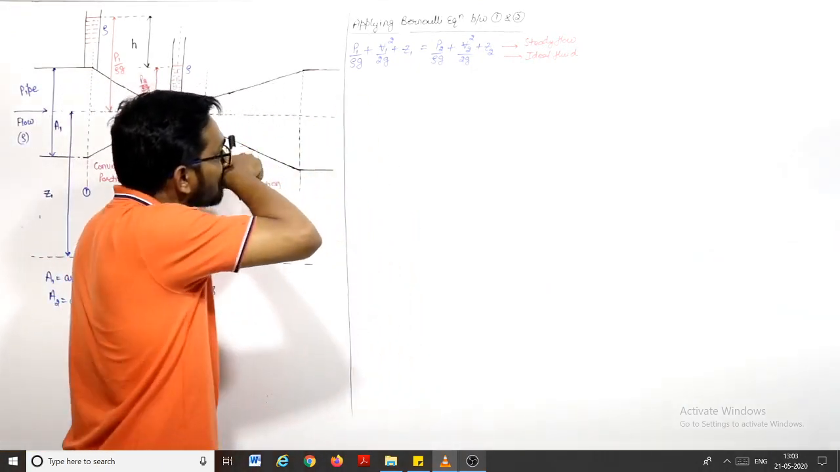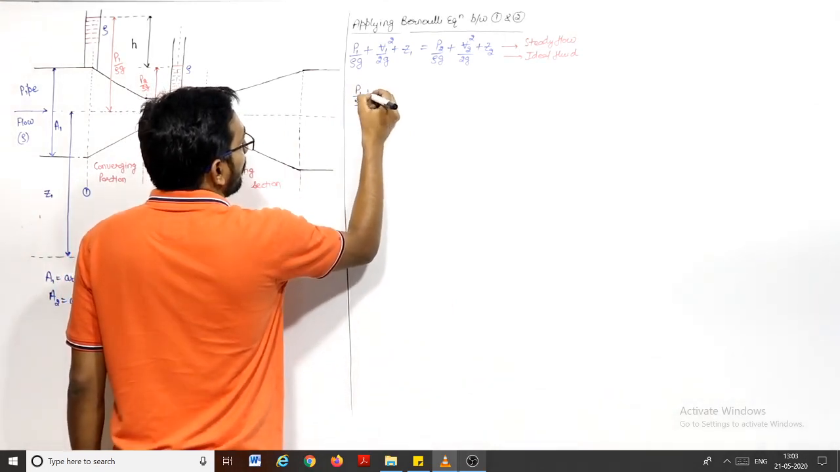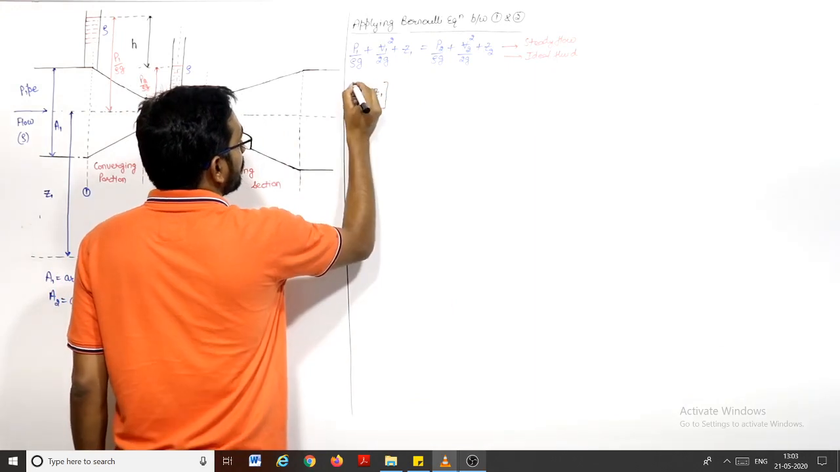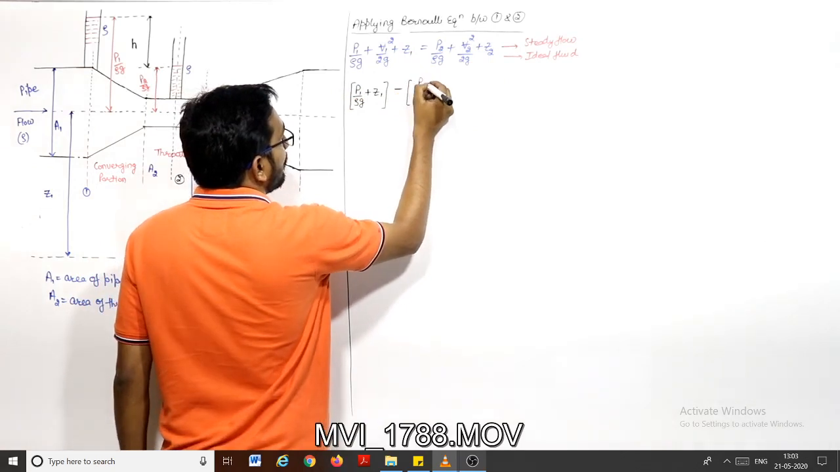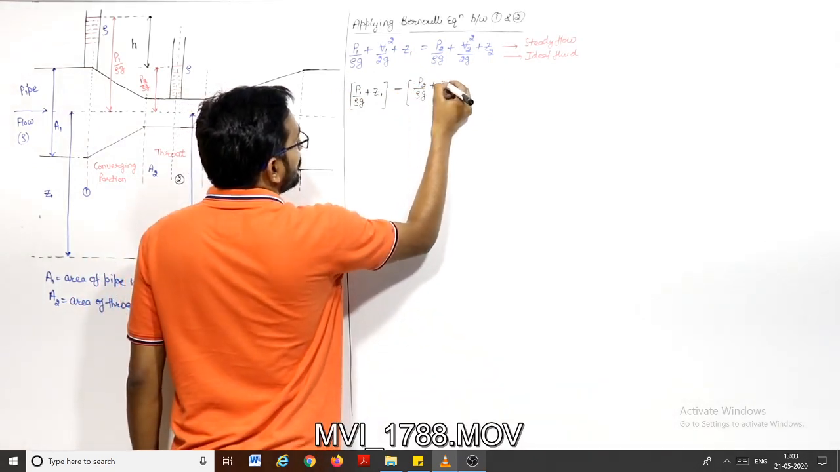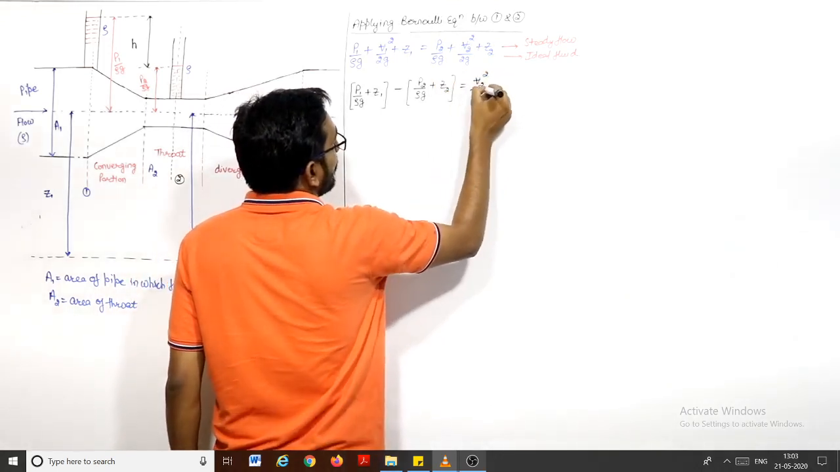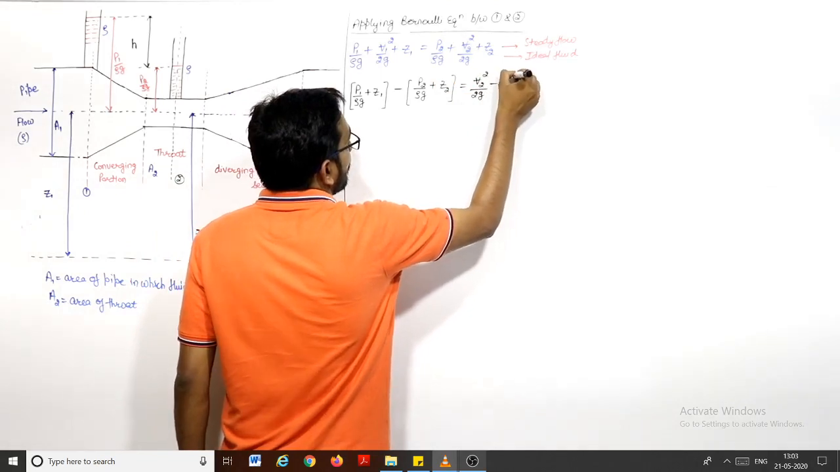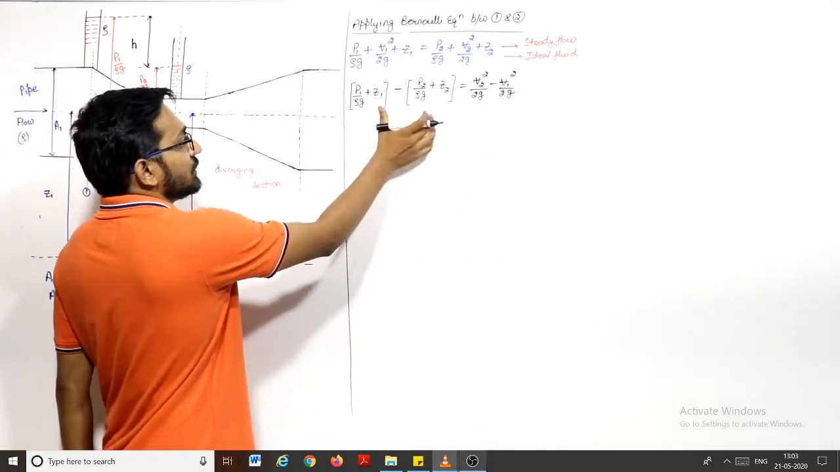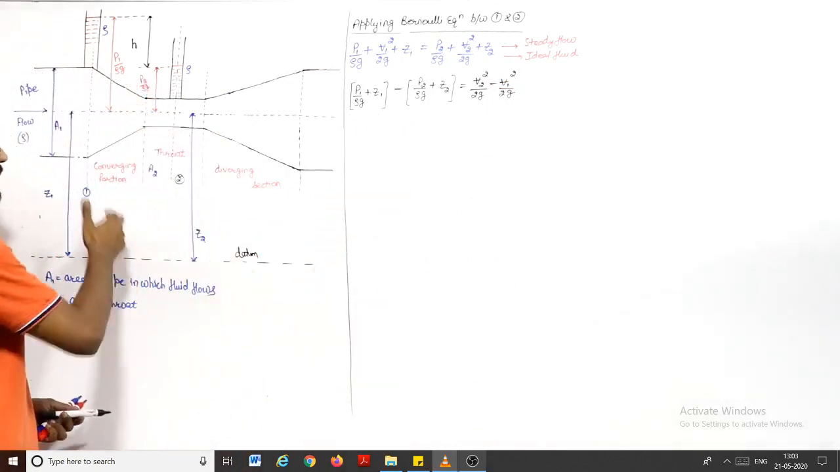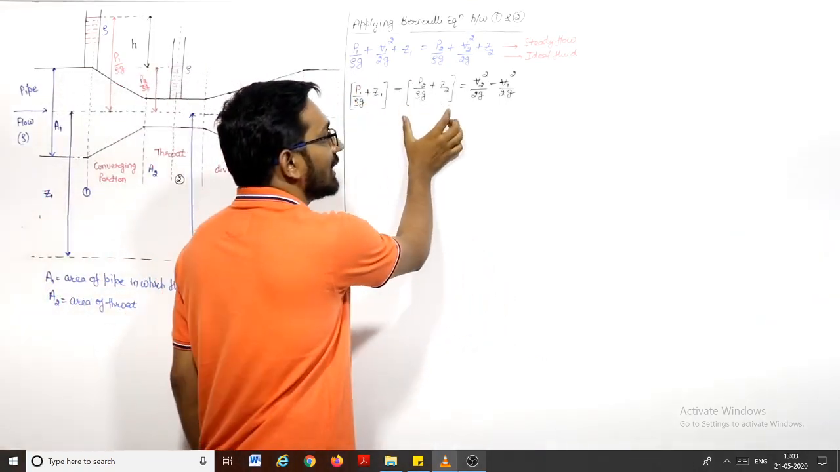So this can be written as P1 by rho g plus Z1, minus P2 by rho g plus Z2, is equal to V2 square by 2g minus V1 square by 2g, right? And what is this P1 by rho g plus Z1? This is the piezometric head at point 1. We know that potential head plus pressure head is piezometric head. So this is piezometric head at point 1, and this is the piezometric head at point 2.